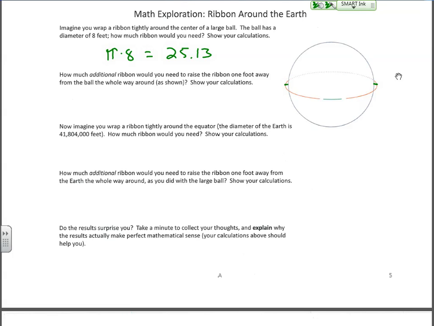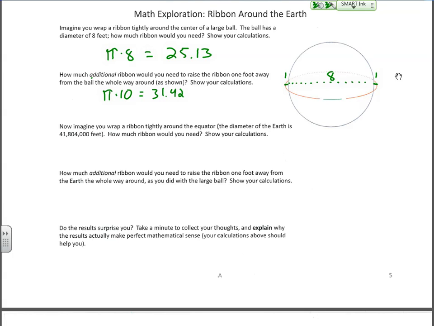So it's as if we've increased the diameter from 8, which it was originally. We're adding 1 foot on each side. So essentially we now have a diameter of 10. Okay, so how much additional ribbon would we need? Well, if the diameter is now 10, pi times 10, and again, using the exact value for pi here, is going to be 31.42.